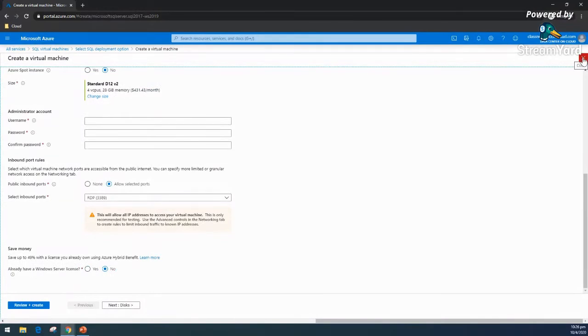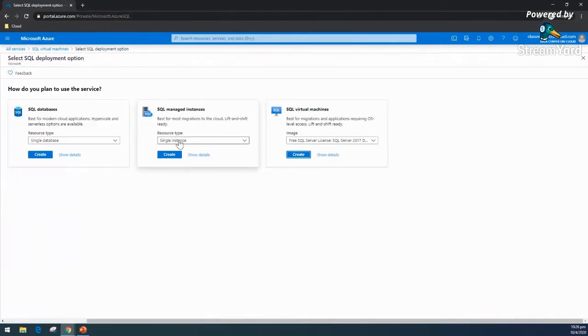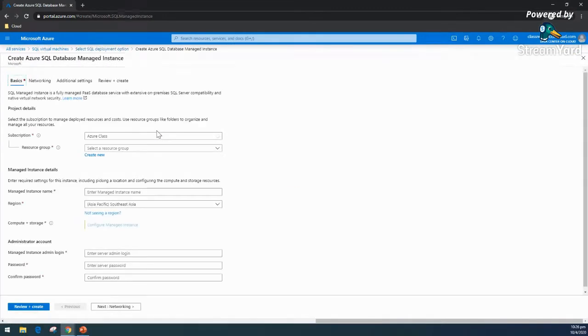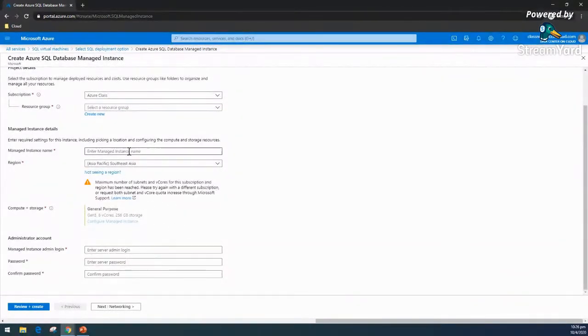So I believe you get an idea about how this infrastructure as a service works, and the license and costing make sense here. Let's quickly see another option. This is the managed instance that we want. Again, this is one of the expensive options. It is something going through the server part only, but a very expensive one.